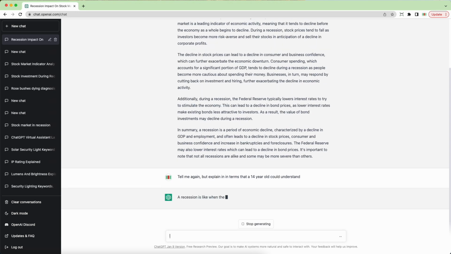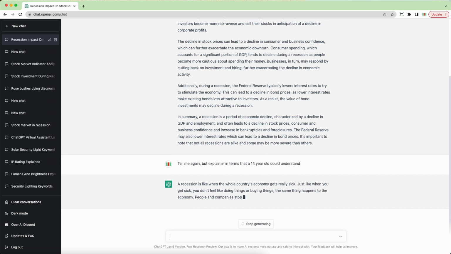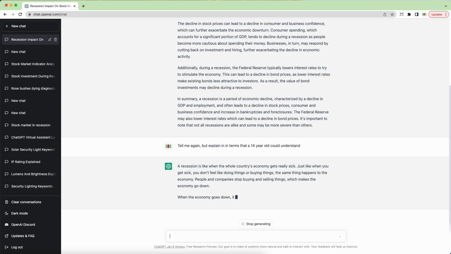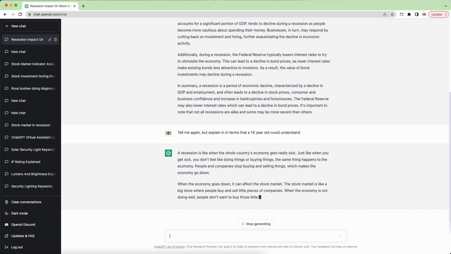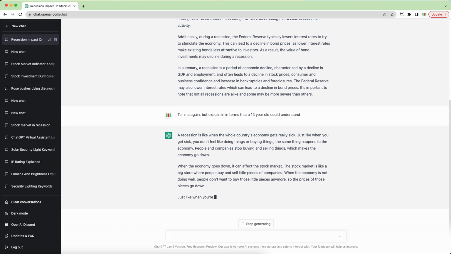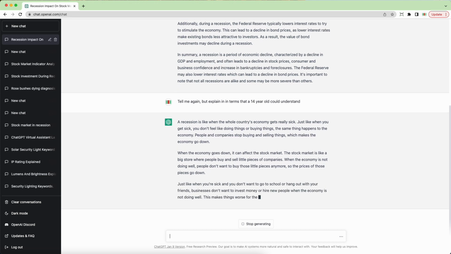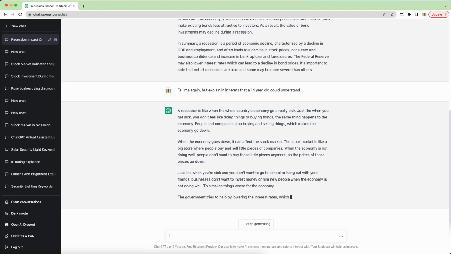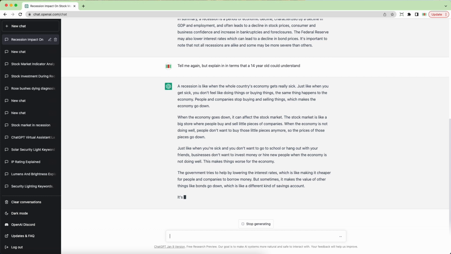So I'll hit return, and you see ChatGPT thinks about it, and then it starts giving the answer again. So it's the same prompt: what's a recession, and how does it affect the stock market? But in this case, they've made it easier to understand. In fact, they brought it down to the level that a typical 14-year-old would be able to understand.